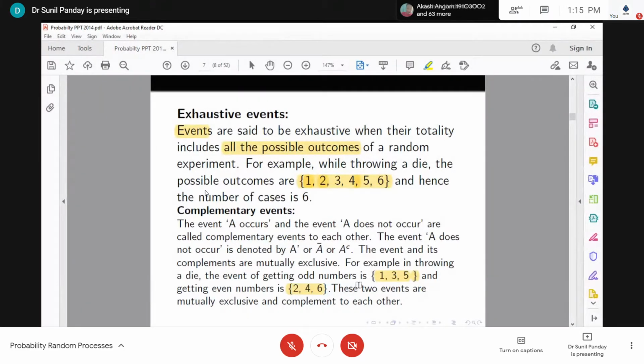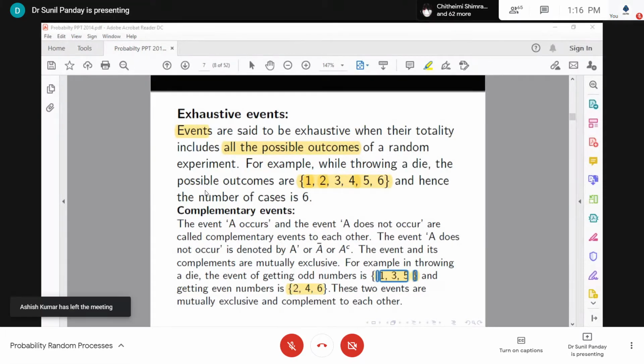You can see these two events in their totality, like their union, are actually equal to the sample space. So if we have two events and their union is equal to the sample space, then we say that these events are exhaustive. So a pair of events or more than two events are said to be exhaustive when their totality includes all possible outcomes.